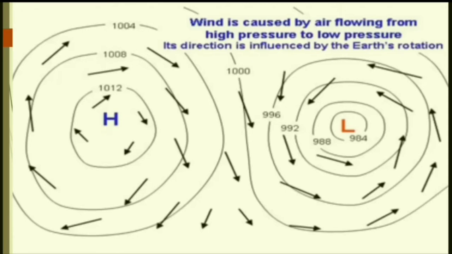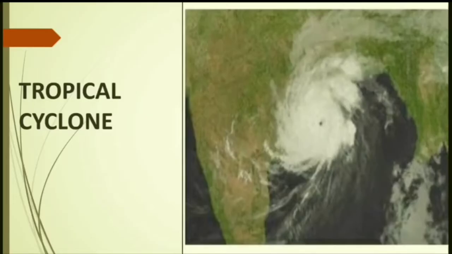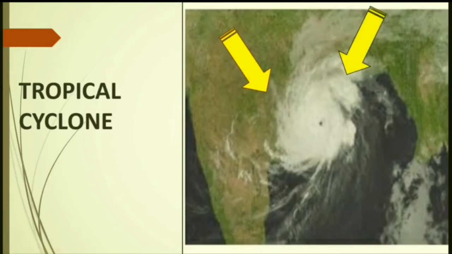Cyclones occur in the Arabian Sea as well as in the Bay of Bengal. Why? Because wind always moves from a high pressure to a low pressure region. The center will be the eye, which is a low pressure area. You can see the wind is coming from the northern side, from the land area, which is now high pressure, and the southern portion also, because it has already attracted the wind of the southeast towards the southwest.